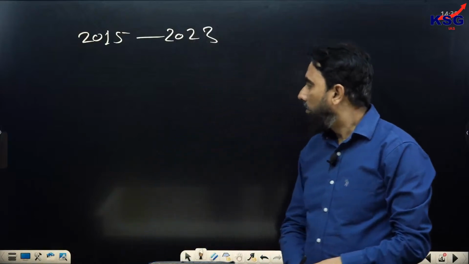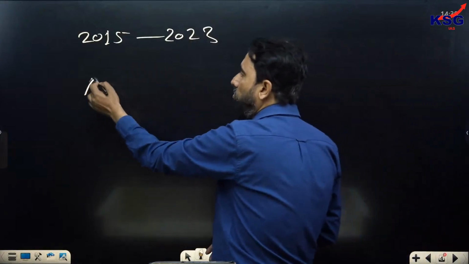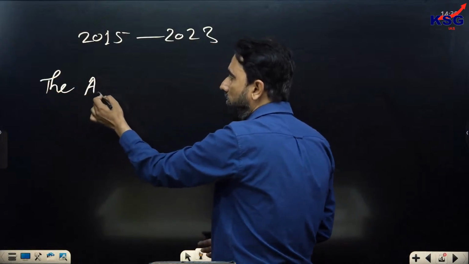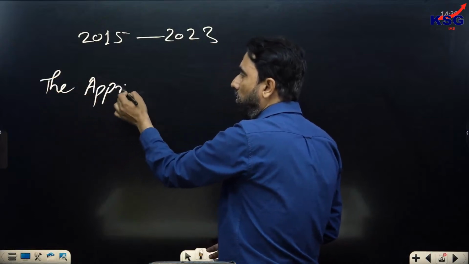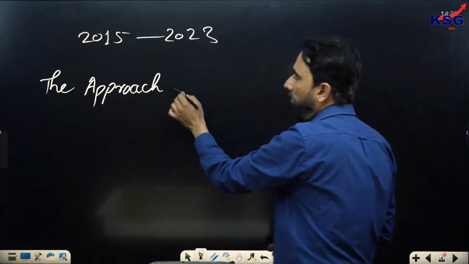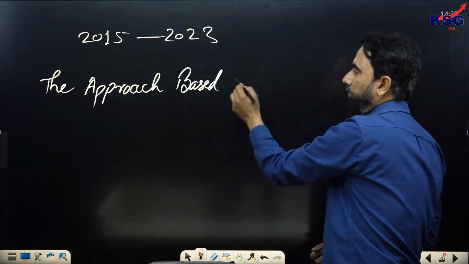Okay. Now I want to discuss, in terms of the approach to your CSAT part, to your RC part in particular, what kind of confusions, what kind of doubts are there? The approach based doubts.